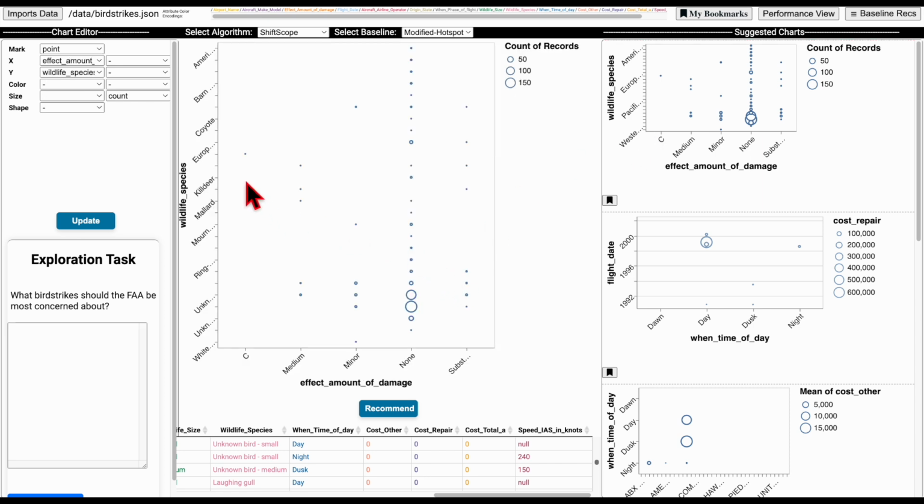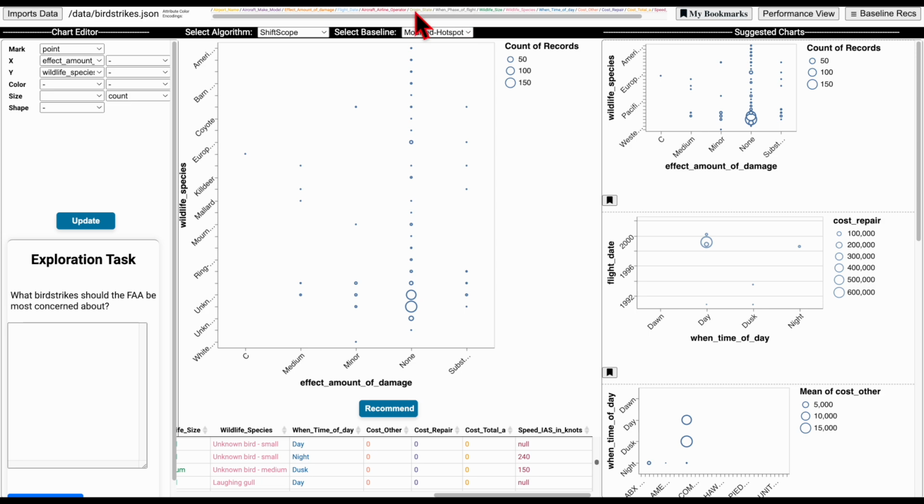Similarly, this chart shows correlation between wildlife species and amount of damage, if it was medium, minor, or substantial, and the number of bird strike incidents. For example, we see this small circle here. There was an incident of bird strike when the bird was Canada goose, and there was substantial amount of damage. We can bookmark this chart too.